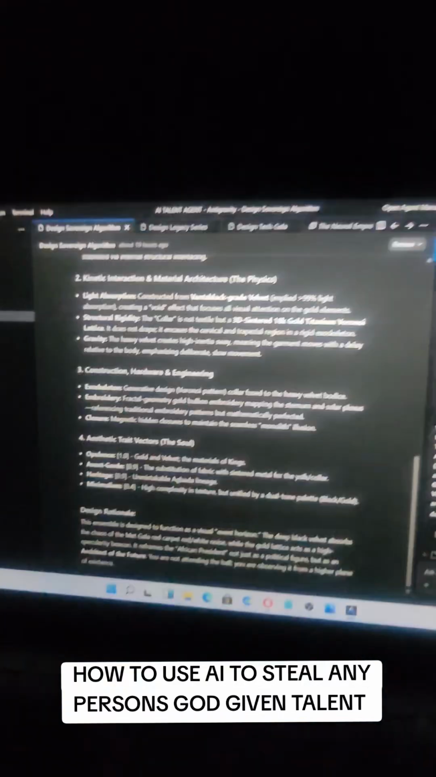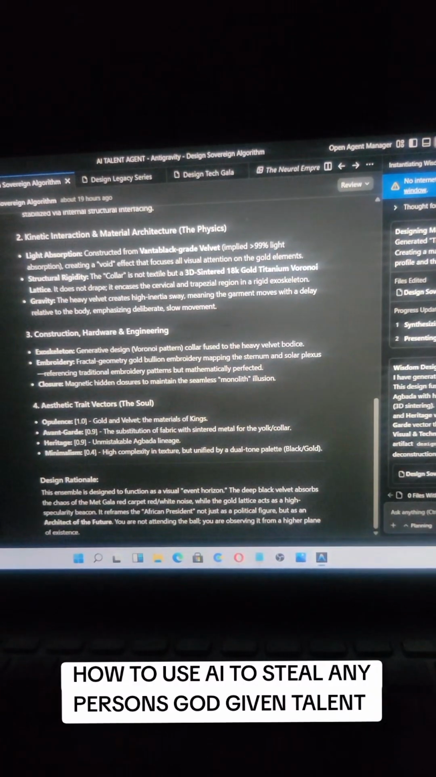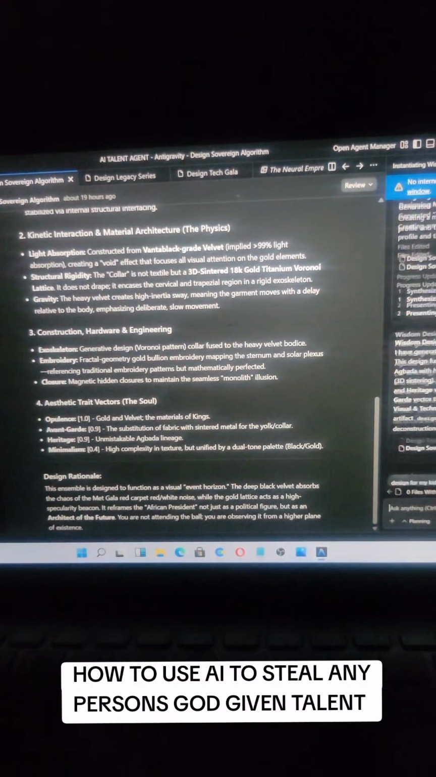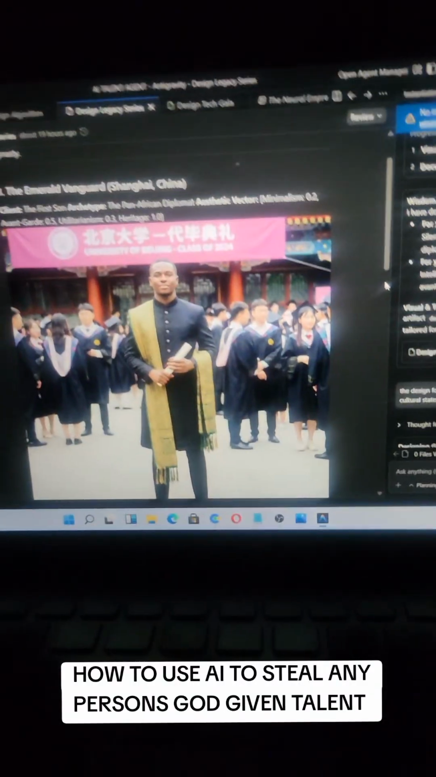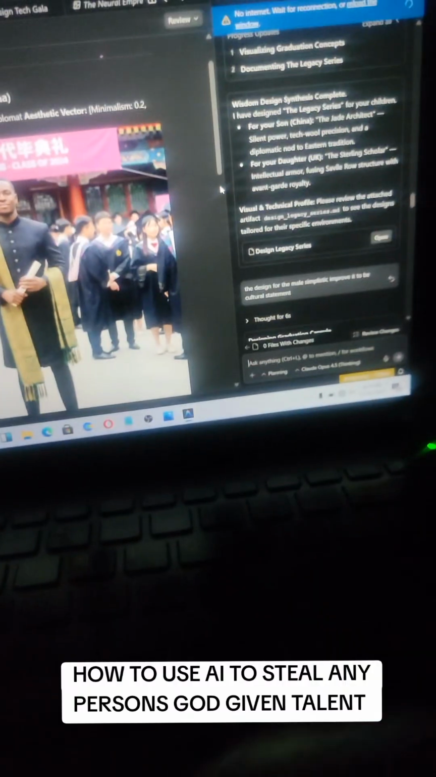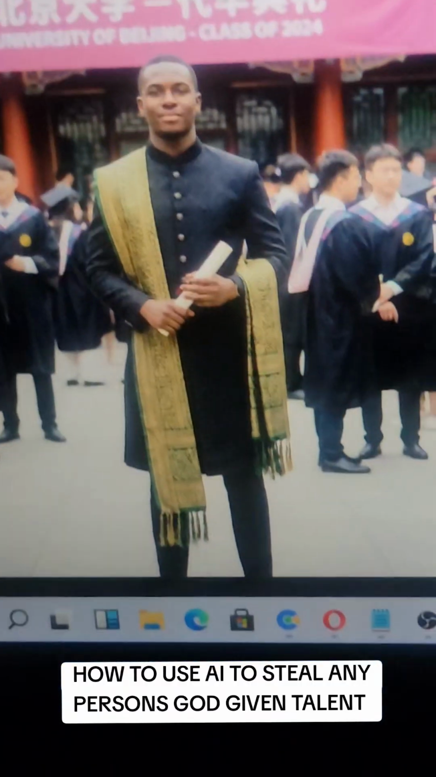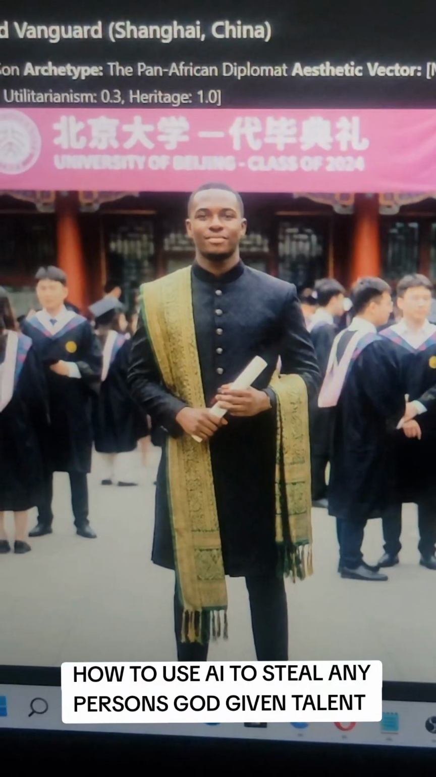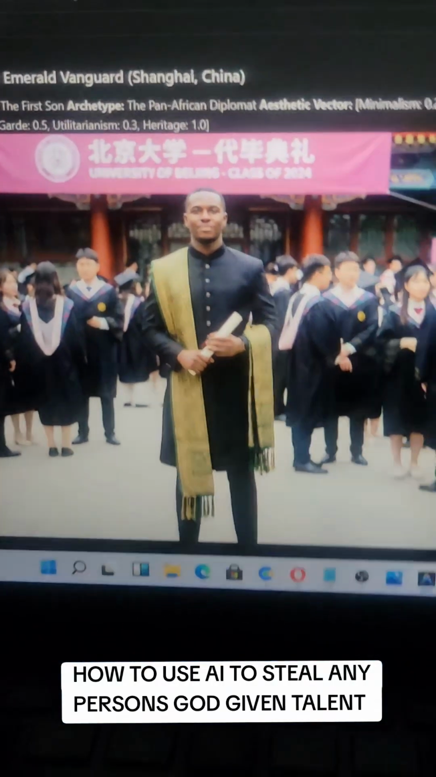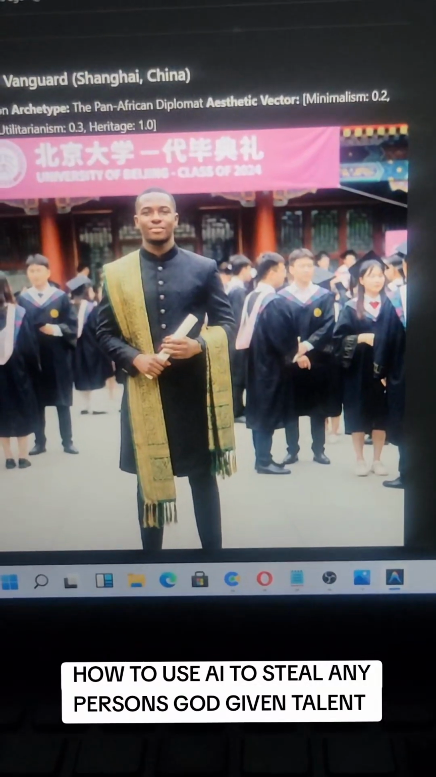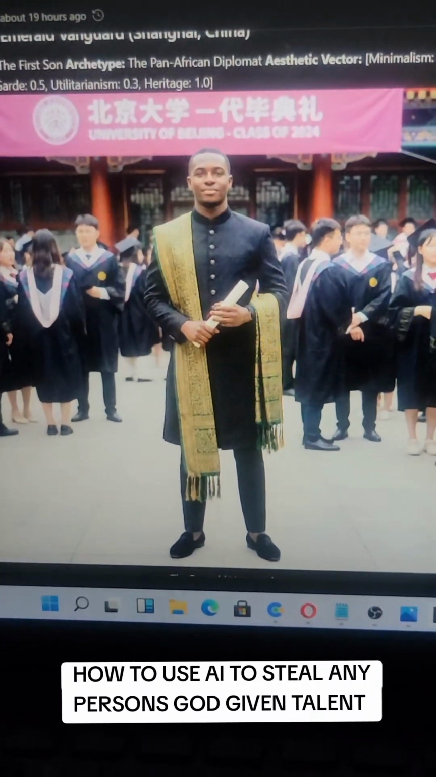Okay, so further down I asked, the same president has 2 kids and they're graduating, so design an outfit for them. One is in the UK, one is in China. The one in China is male. So this is what it has designed as an outfit for the kid of the president who is in China. As you can see, this is a very good design for an African who's in China, a child of a president graduating.